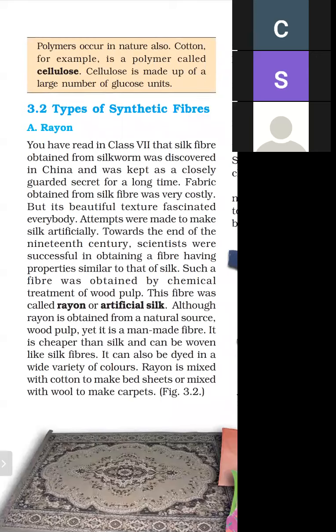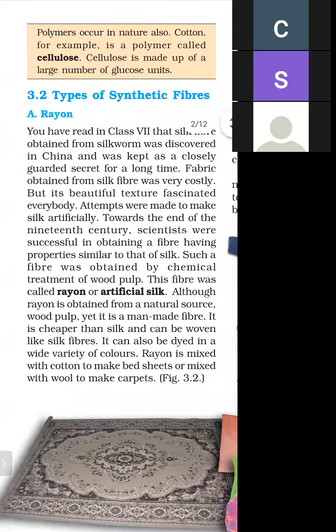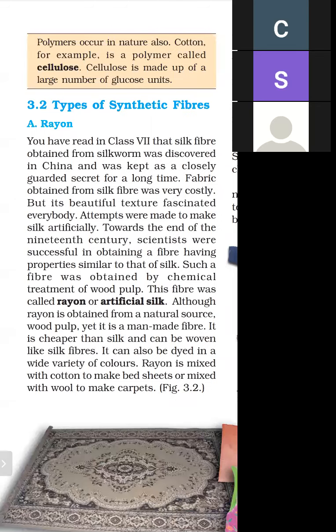So this fiber is called rayon, and it is very similar to the silk fiber. It is artificially made, so this is called artificial silk. Although rayon is obtained from a natural source, wood pulp, yet it is a man-made fiber.